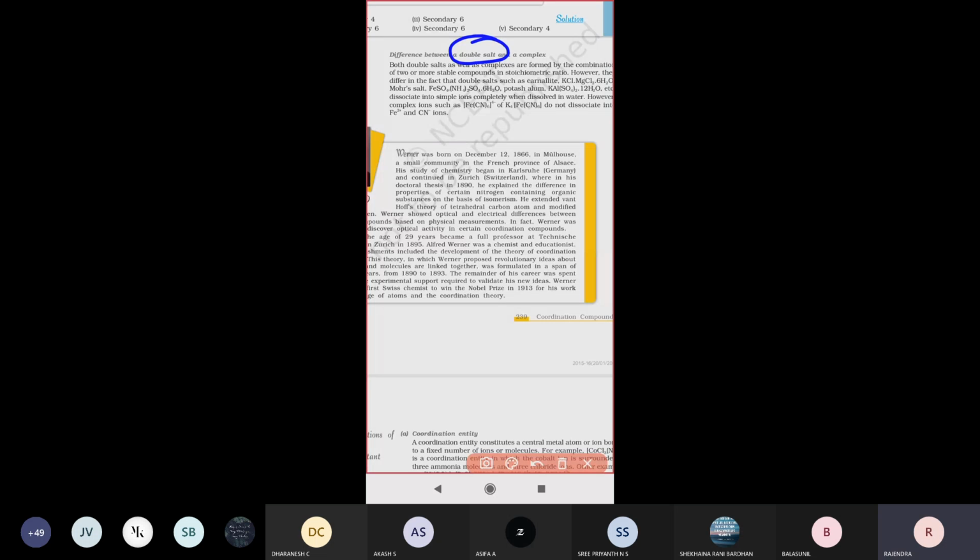Two times or two is what we call double. That means two times increasing is called double. Here, double salt means two salts are present in one compound. Two salts are present inside that compound. So that is called double salt.